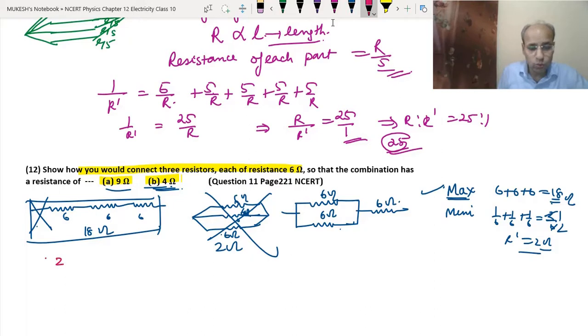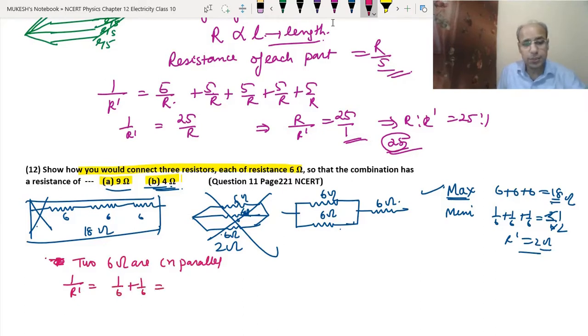The two 6 ohm resistors are in parallel, so their combined resistance R dash: 1 upon R dash will be 1 upon 6 plus 1 upon 6. So we got 2 upon 6. 2 ones are 2, 2 threes are 6. So 1 upon R dash equals 1 upon 3. That means R dash equals 3 ohm.